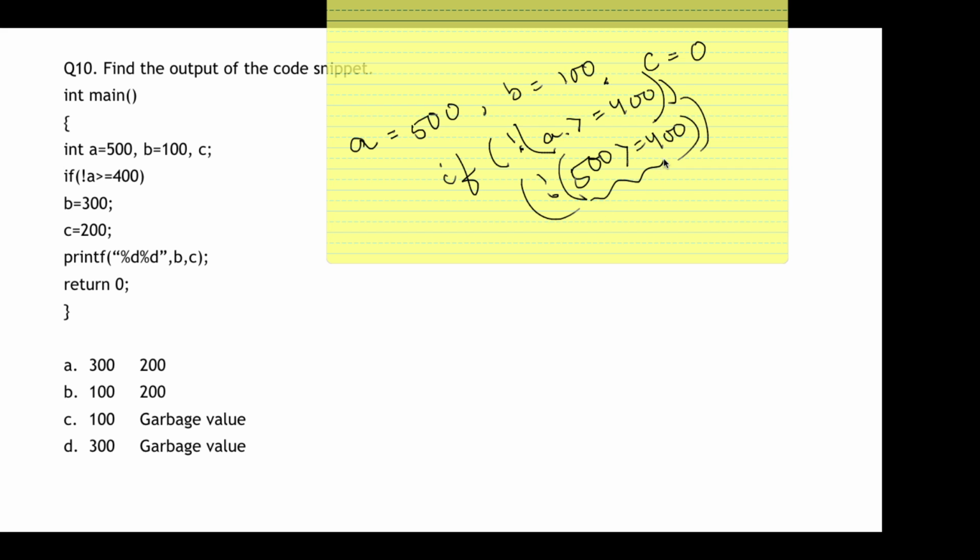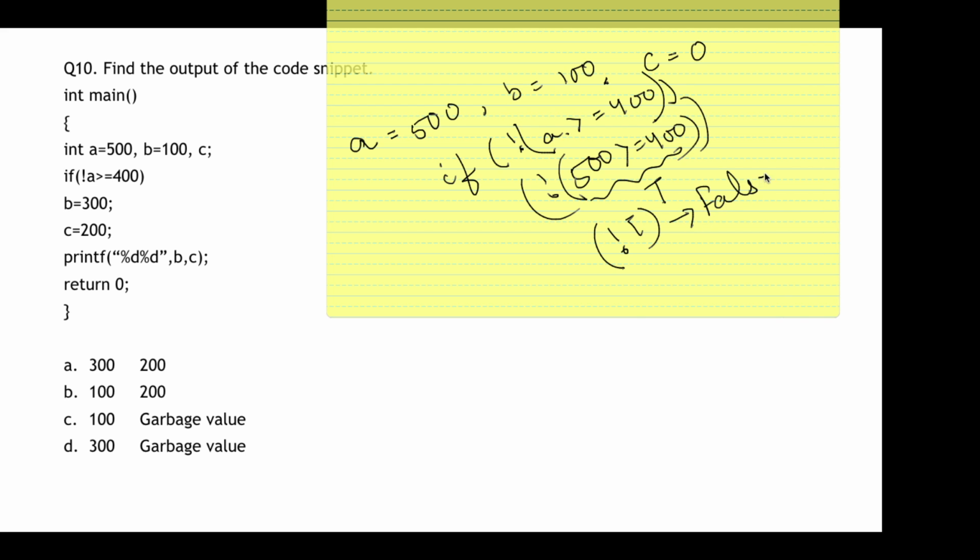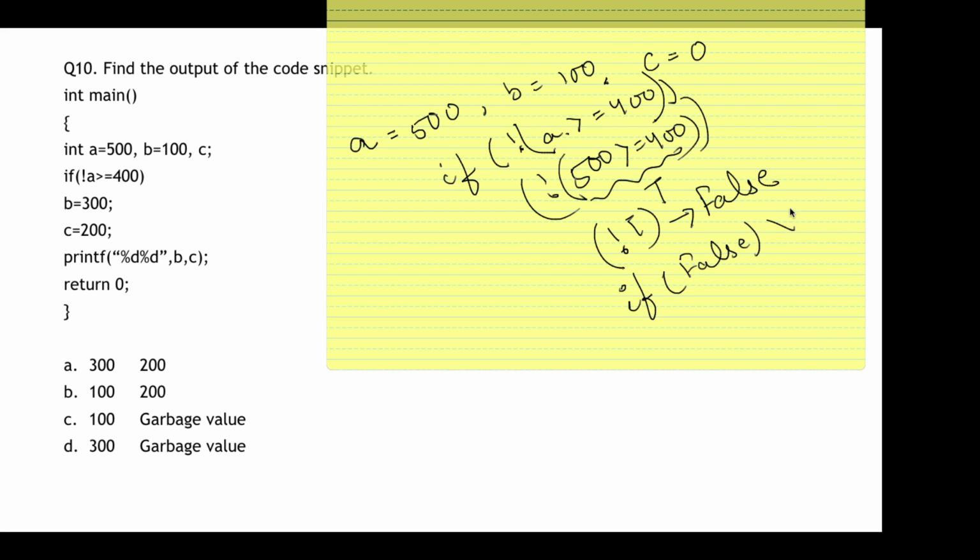So this part is true. So now not of true, so this part becomes false. So now the if is false. If it becomes false, this part won't be executed. So B's value will not be changed.